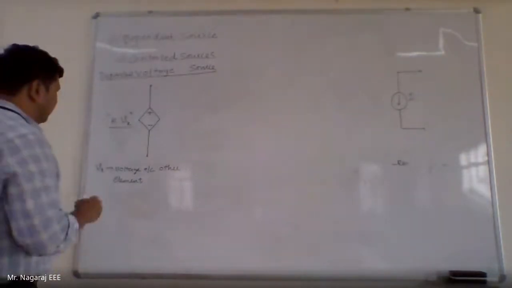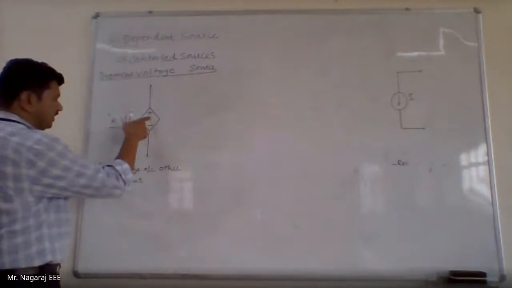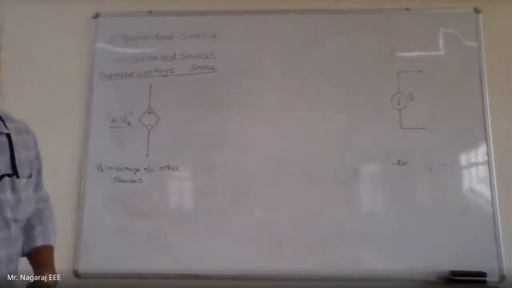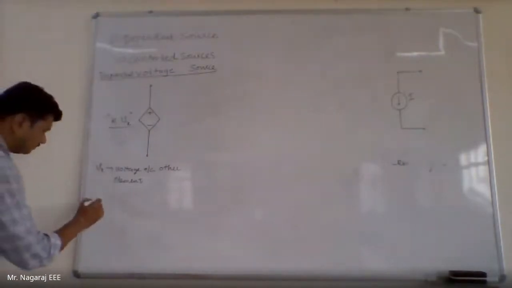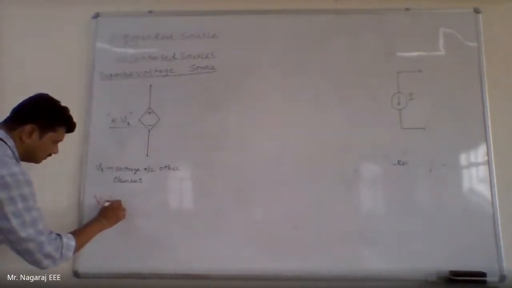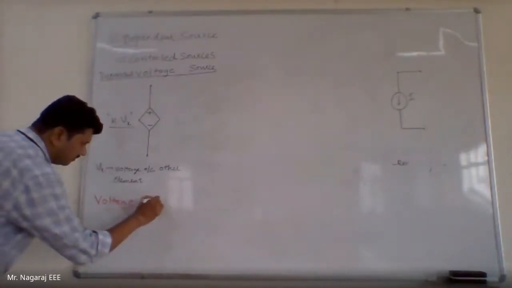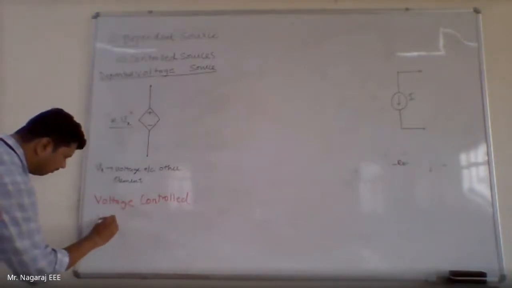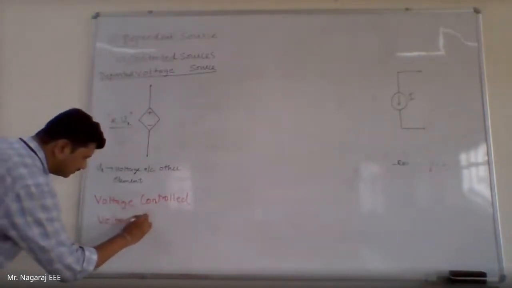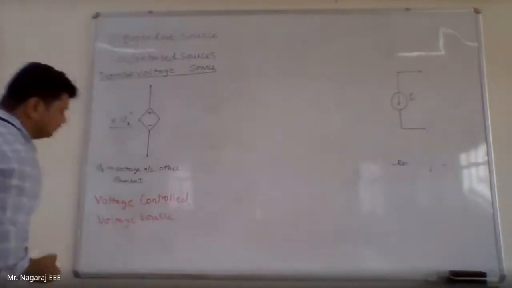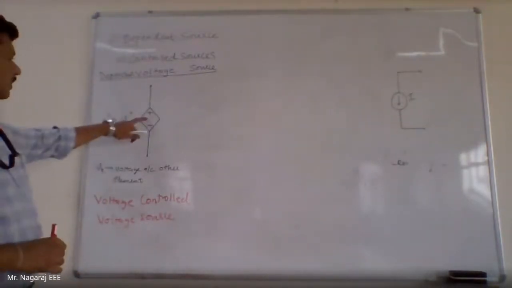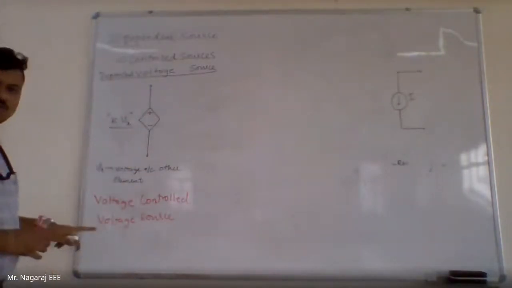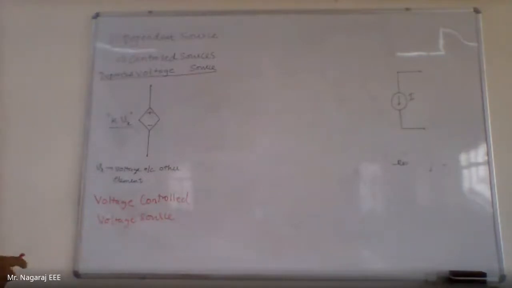Now, because this voltage source is controlled by some other voltage, it is called voltage controlled voltage source. The voltage value of this voltage source is controlled by the voltage value of some other circuit element. Hence, it is called voltage controlled voltage source.